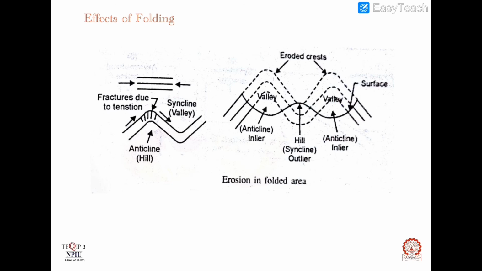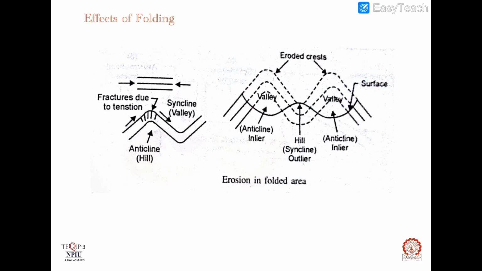Inliers, what is inliers and outliers? Inliers are the areas where the older formations are surrounded by younger formations. In the anticline fold, we know that at the bottom portion there will be older formation, and as we move in outward direction or upward direction, there will be younger formations.